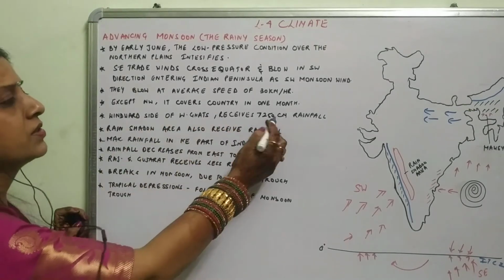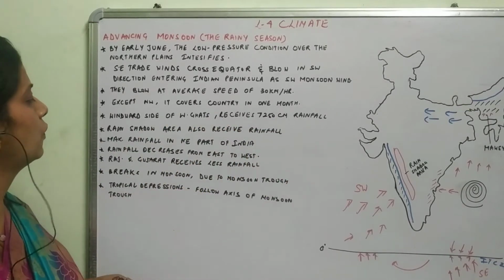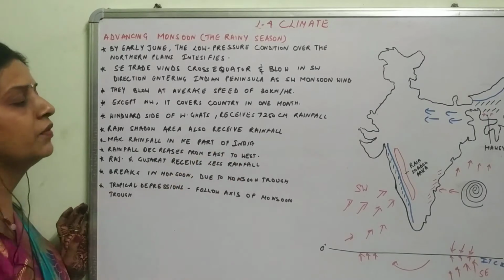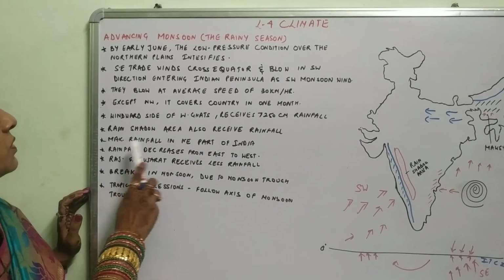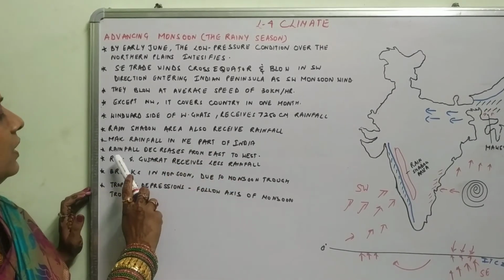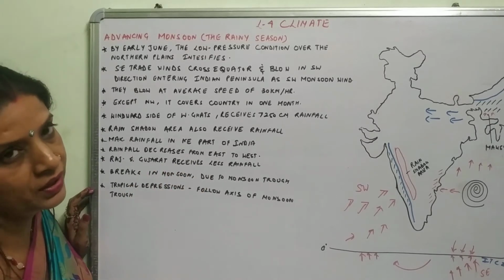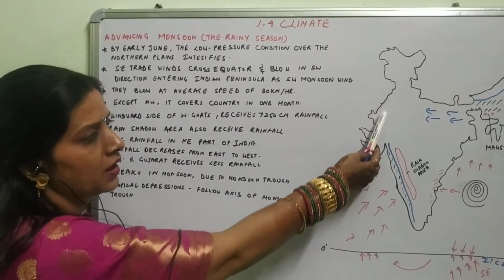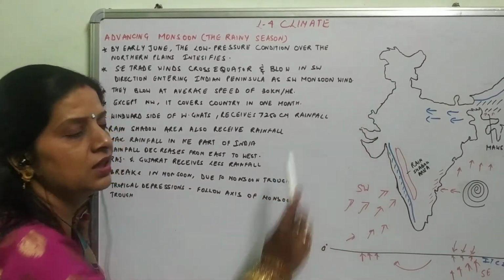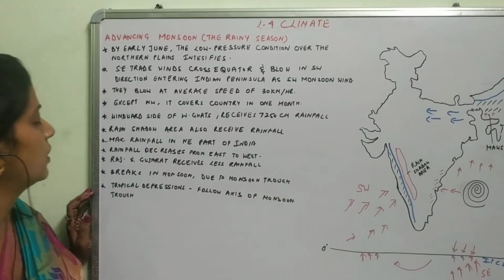The windward side of the Western Ghats receives more than 250 centimeters of rainfall. The rain shadow area also receives rainfall, but that is less. Maximum rainfall is in the northeastern part of India. Rainfall decreases from east to west. Rajasthan and Gujarat receive very little rainfall because they are a little far away from these areas. Especially the desert area receives very little rainfall.